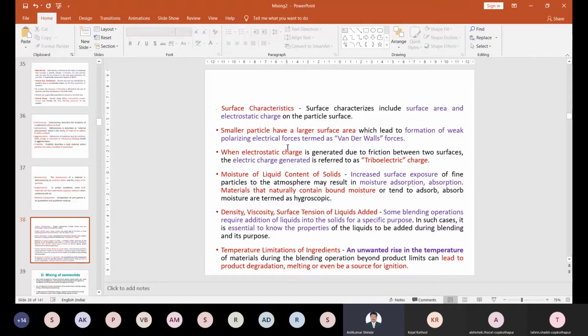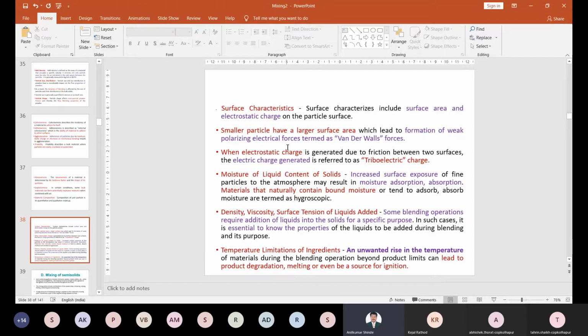So this is called hygroscopic material. What is hygroscopic material? It can absorb moisture from the atmosphere, depending upon this property. If it absorbs moisture, it is difficult to mix it properly. Suppose the powder material has more moisture, then that particular material cannot be mixed properly, right? Then density, viscosity and surface tension.